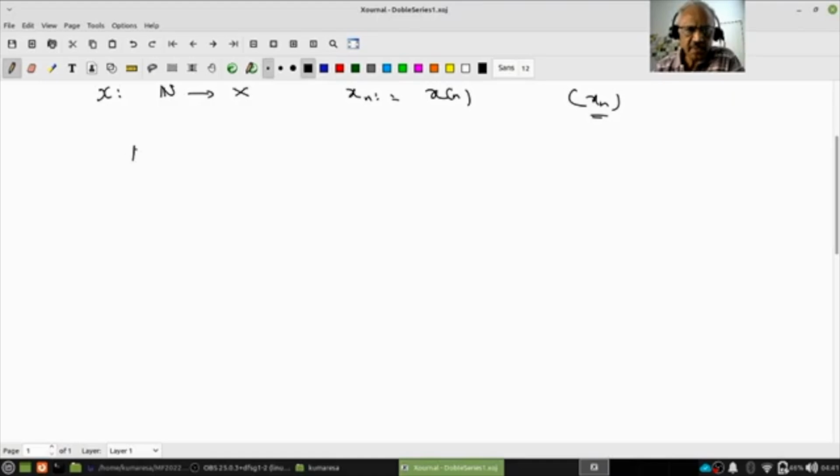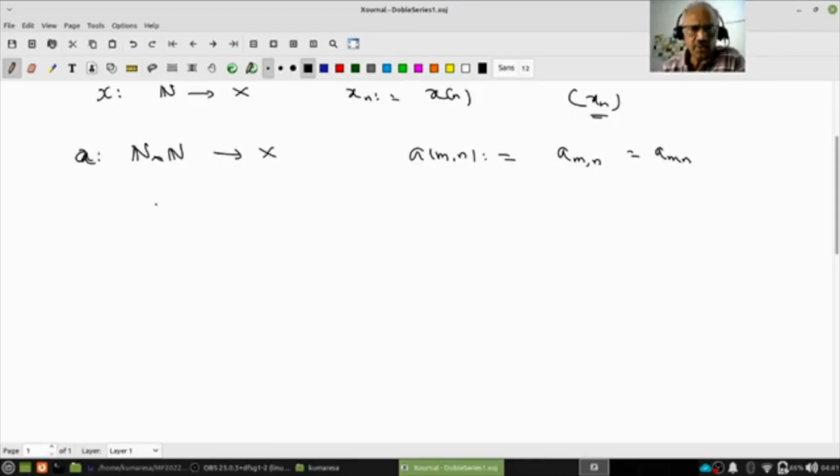Very obvious, just N cross N to X. Or if you call it a, then a(m,n) we denote by a_mn. I should write it as (m,n), but I will simply write a_mn without putting a comma, right? It's not a at the product of m and n, but it is a at the ordered pair (m,n). Okay, this is the kind of double sequence.